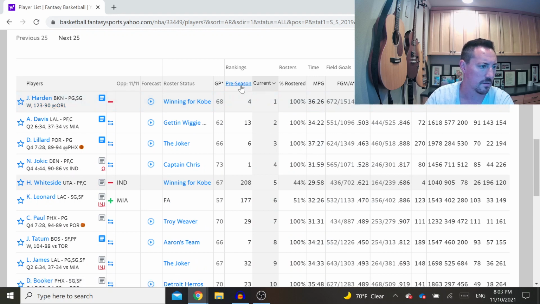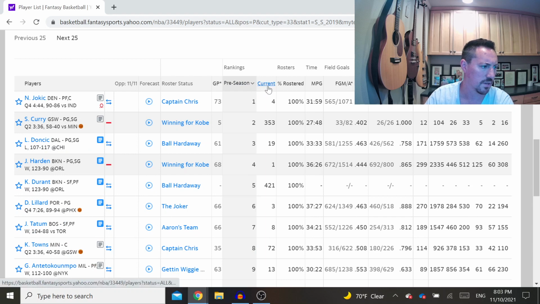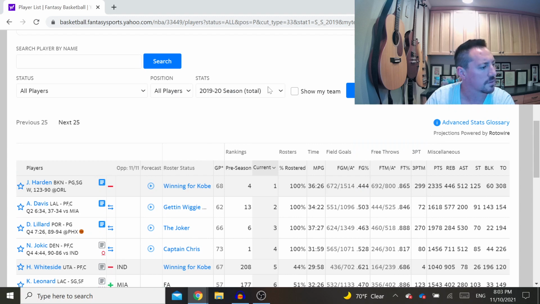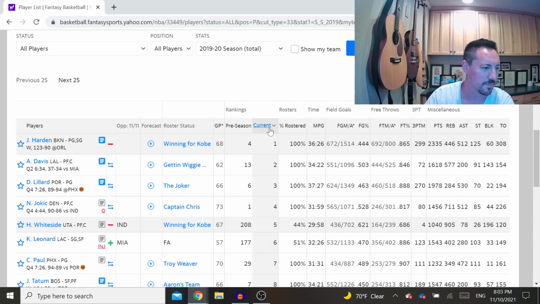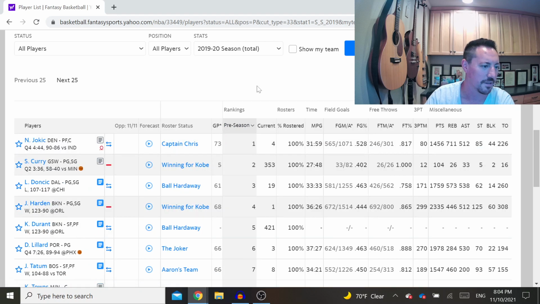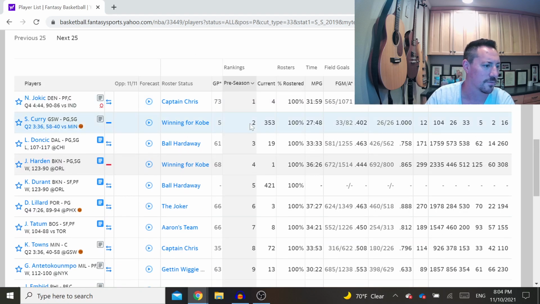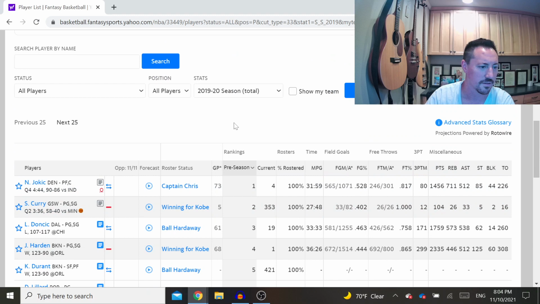So looking at that, in 2020, the best player was, so it's going to show what team these players wound up on. The best player was James Harden. No, that's not right. So preseason rankings, Jokic was one. I think this is showing for this season. I don't think this is right.